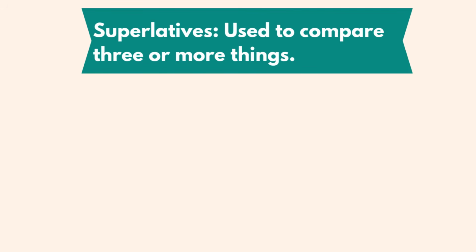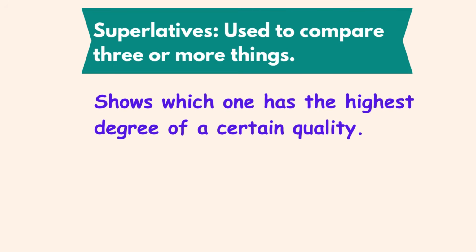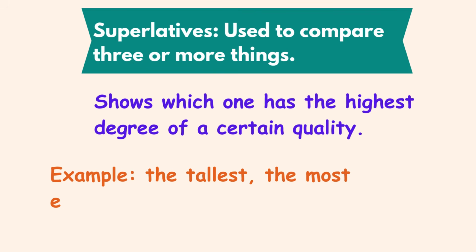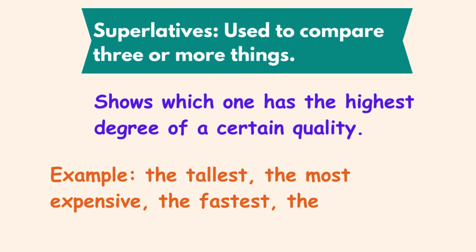Superlatives are used to compare three or more things. They show which one has the highest degree of a certain quality. For example, the tallest, the most expensive, the fastest, the happiest, etc.